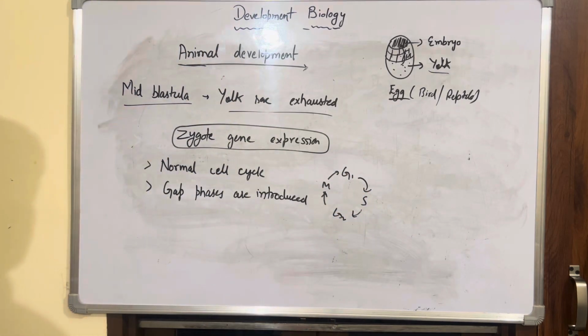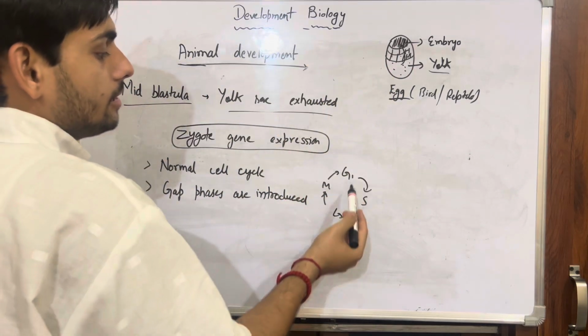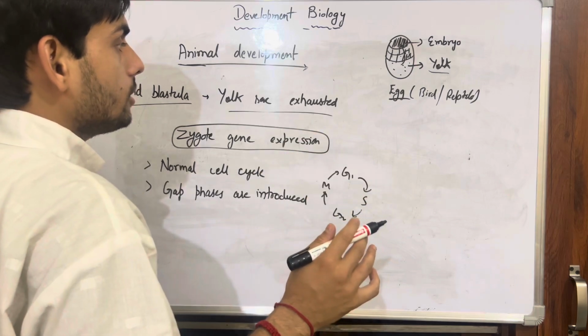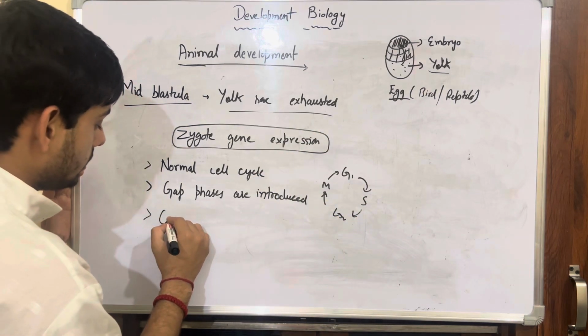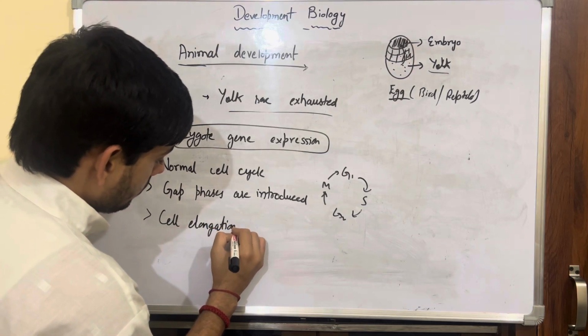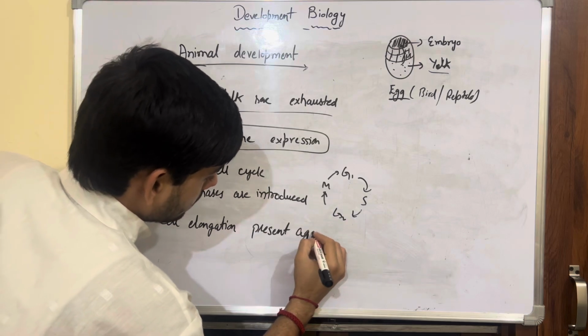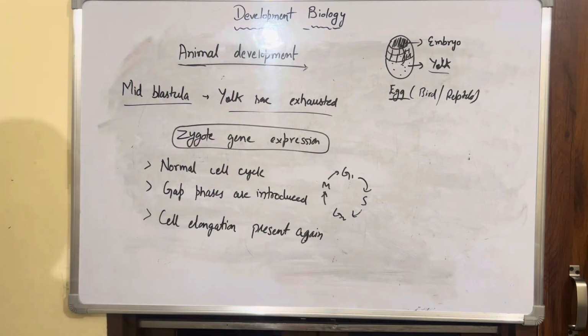Remember in the earlier development stage, since gap phases were absent, cell elongation was not there, but now cell elongation is present again. This point of cell elongation is very important, please don't forget it.